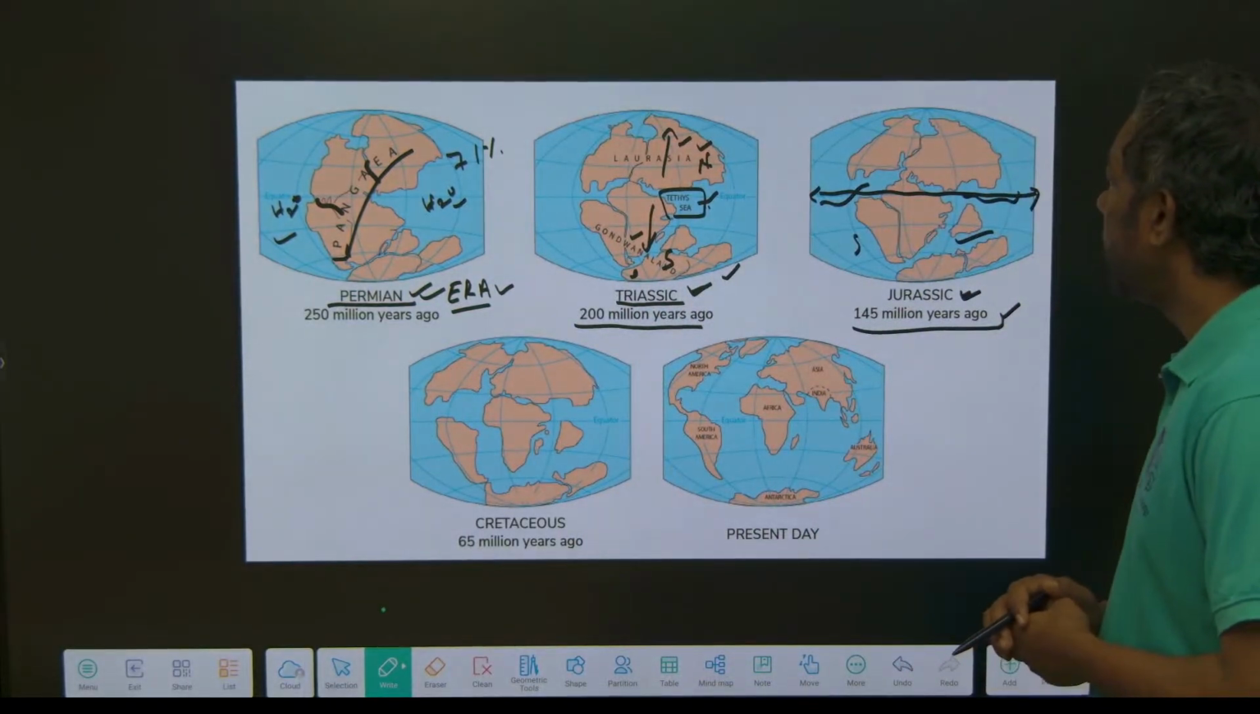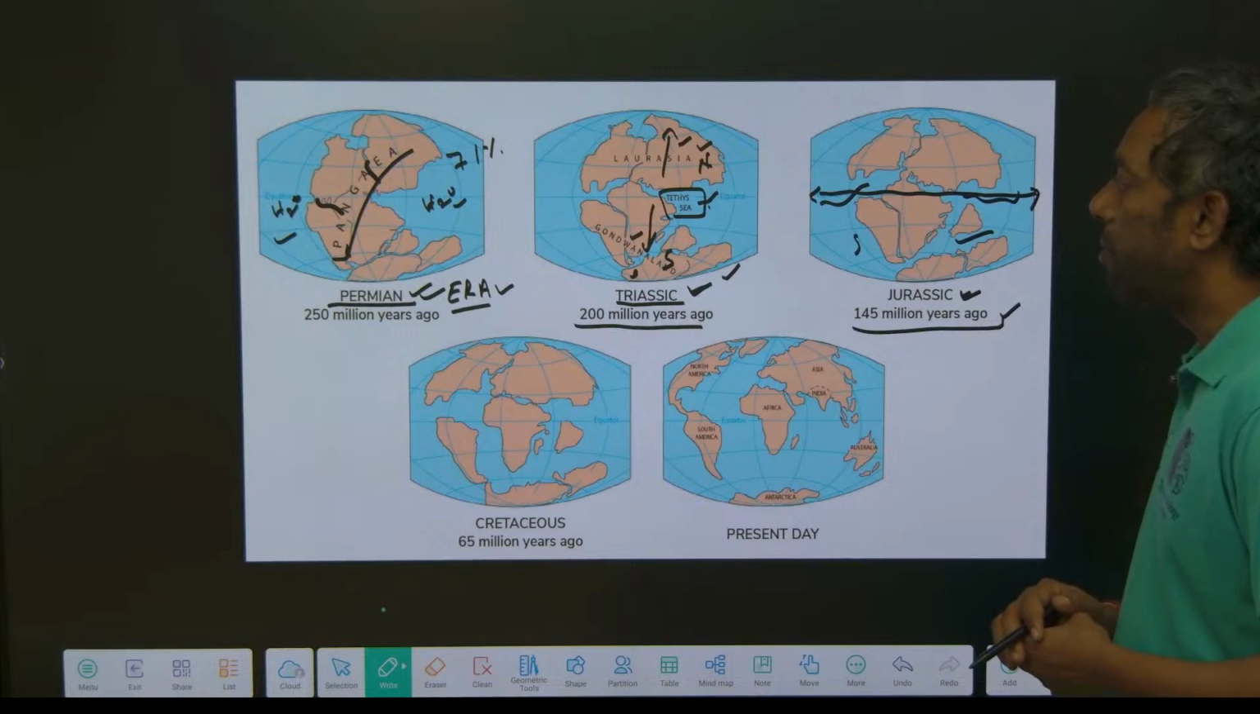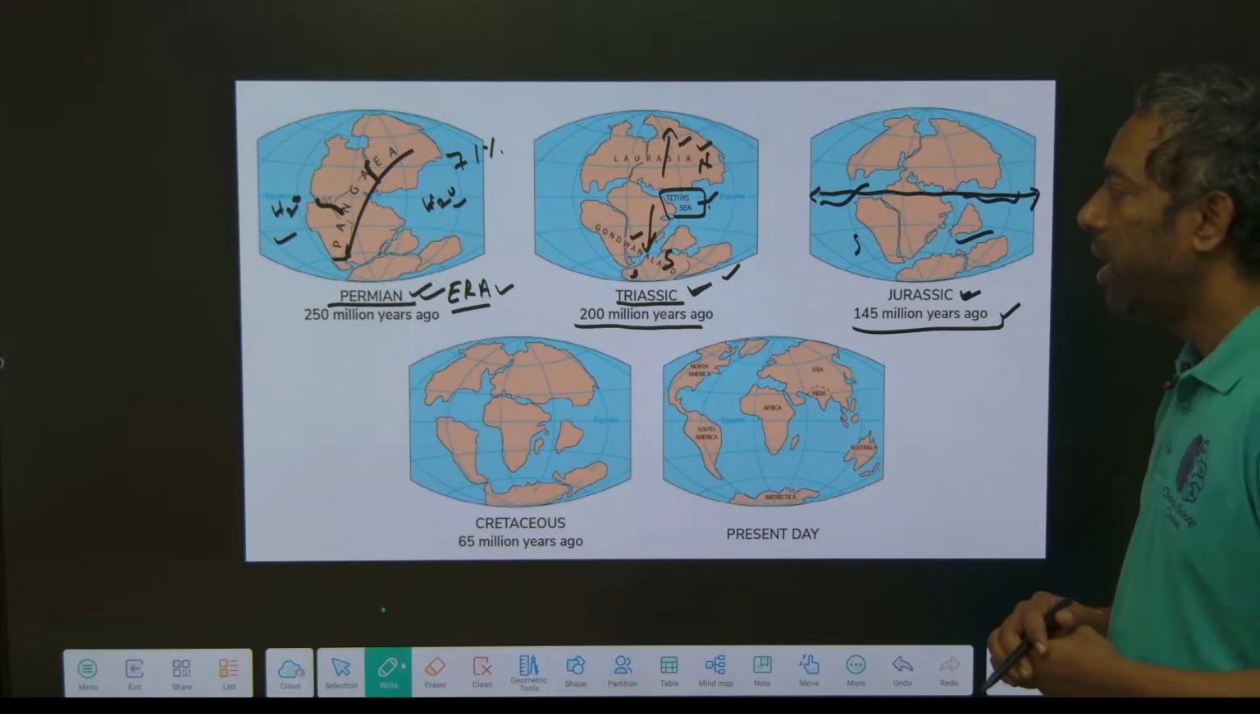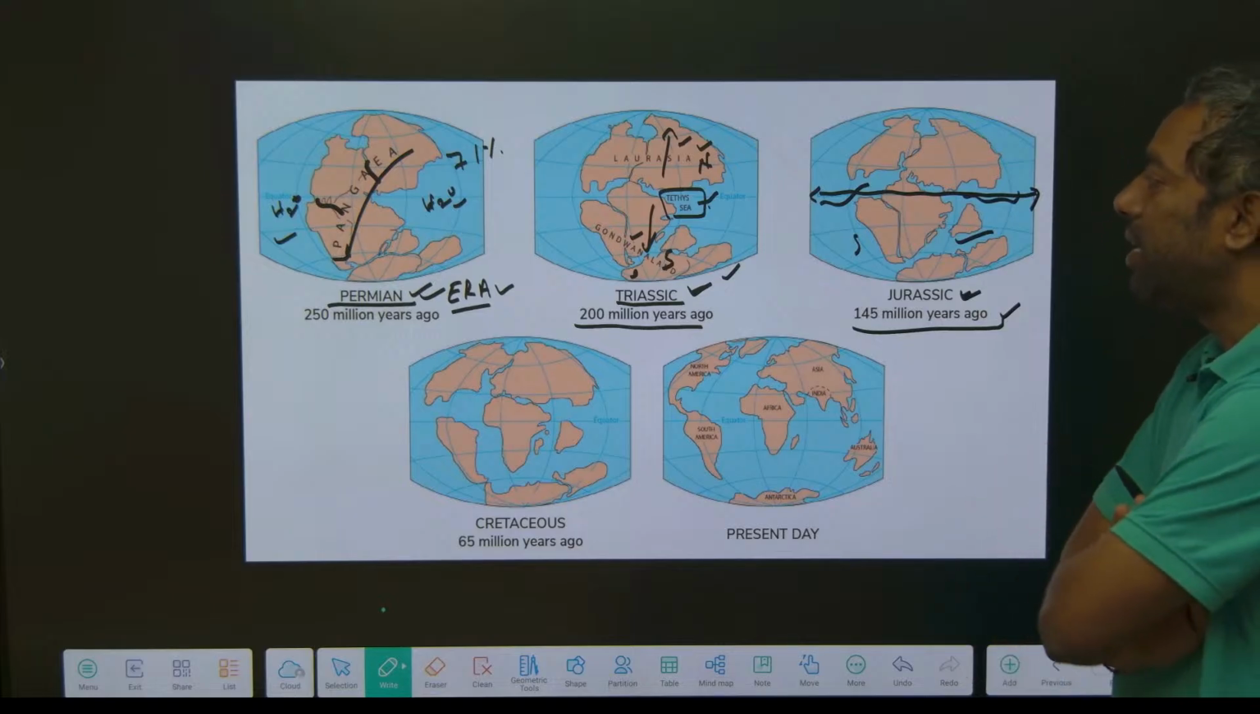So guys, just listen carefully. In the Permian, there is only one mainland and only water body. If we come to the Triassic, the Tethys Sea is formed.